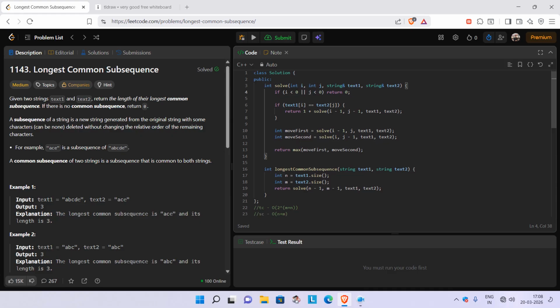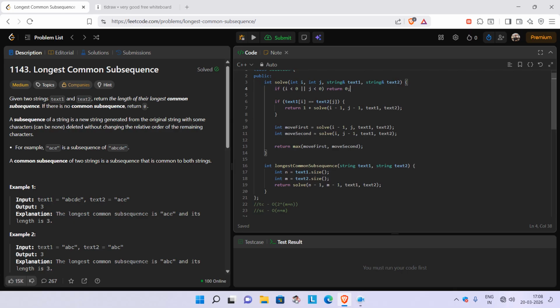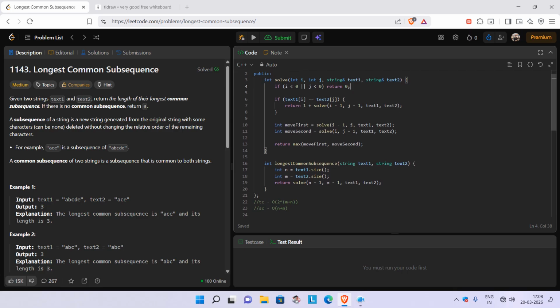And if not matching, we come down here, where there are two cases: in the first, the i pointer is moving and the j pointer remains. In the second case, the i pointer remains and the j pointer moves, and whatever the maximum, we simply return that case. So this is the very basic code for the longest common subsequence. Now this is the brute force.